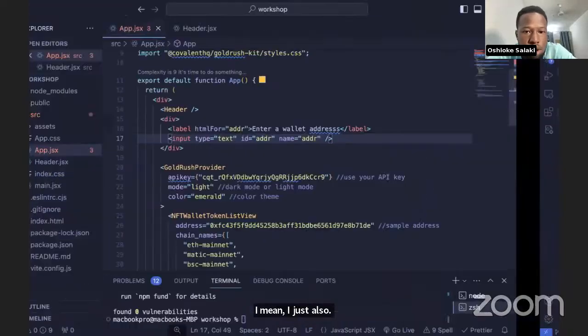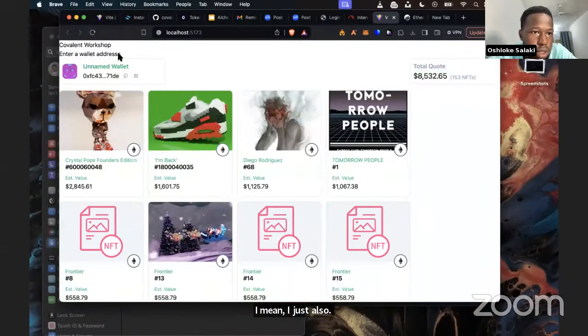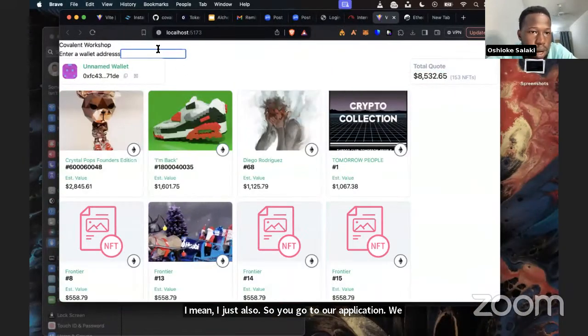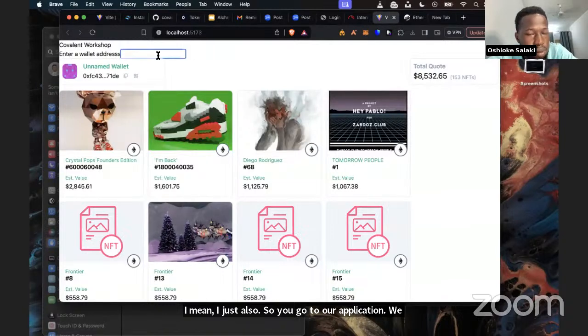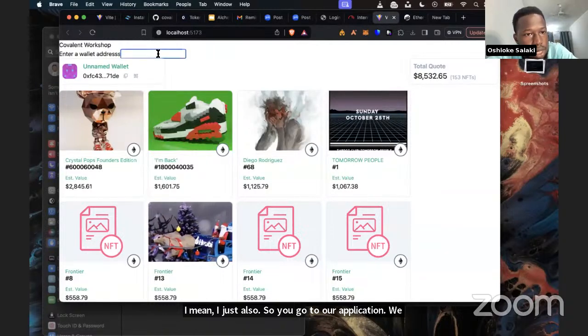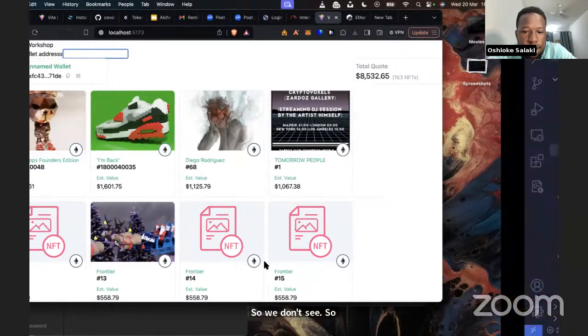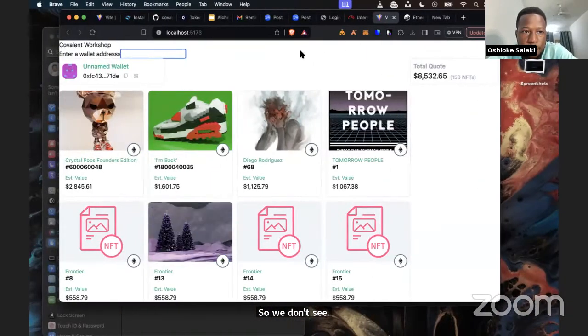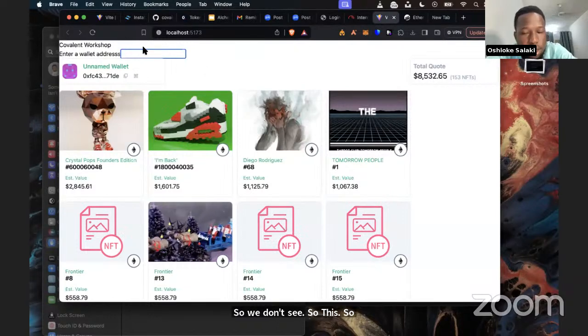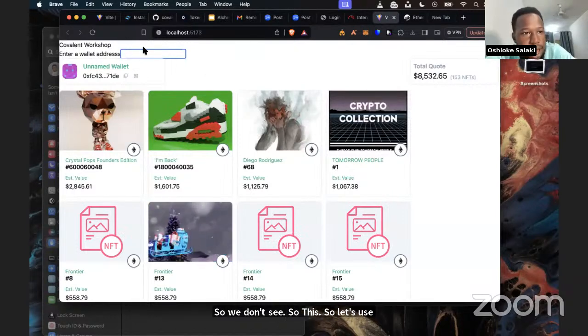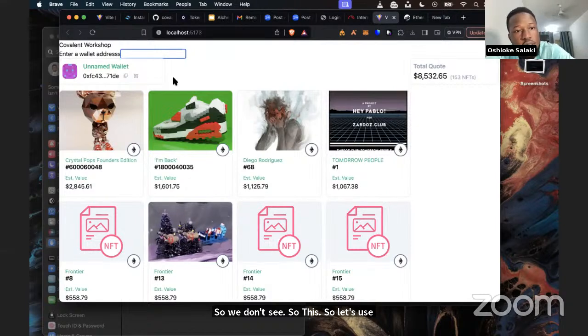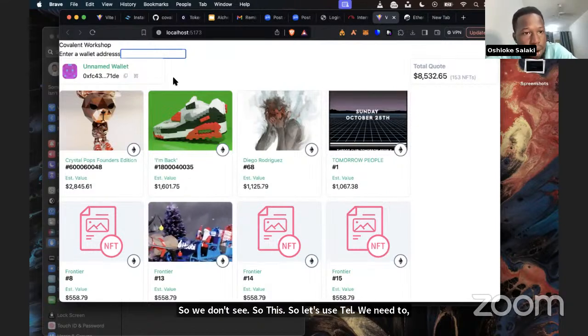So we go to our application. We can see our input. Let's use Tailwind. Our application is not really styled in a proper way, so we need to use Tailwind to style our application.